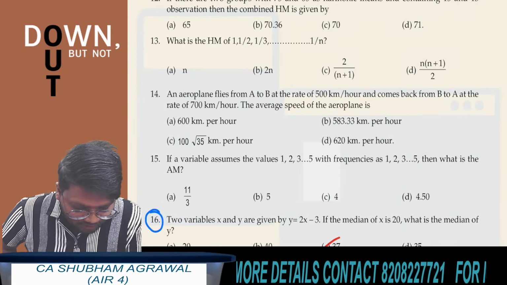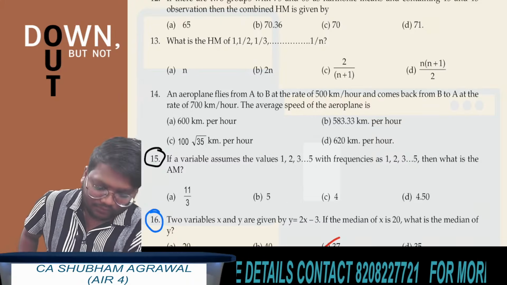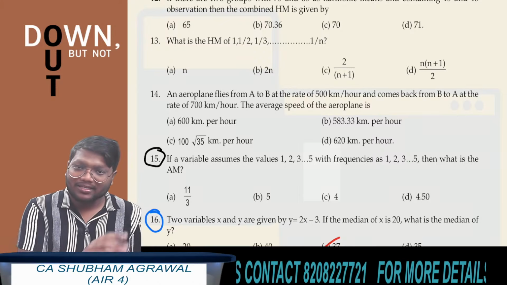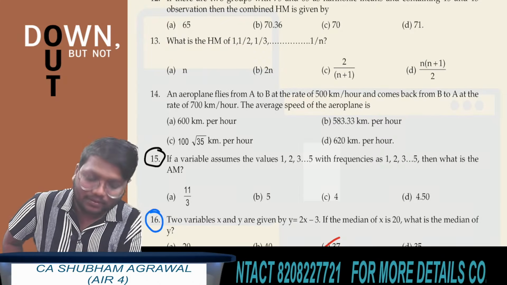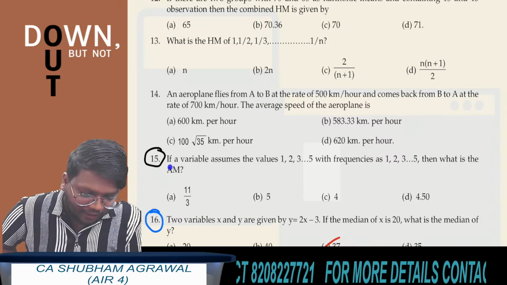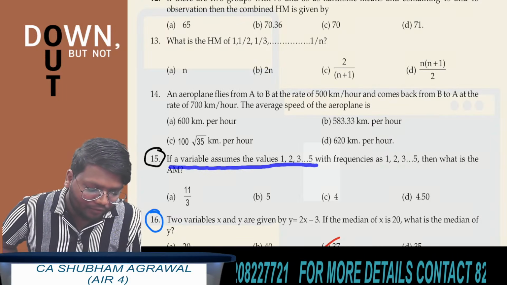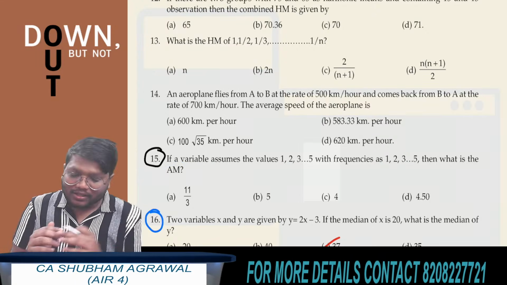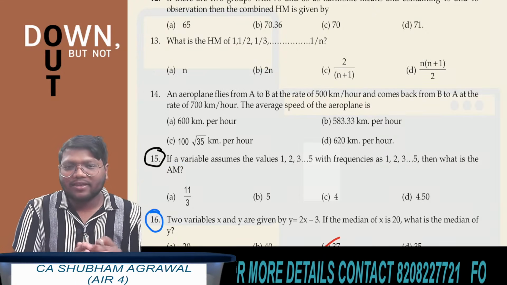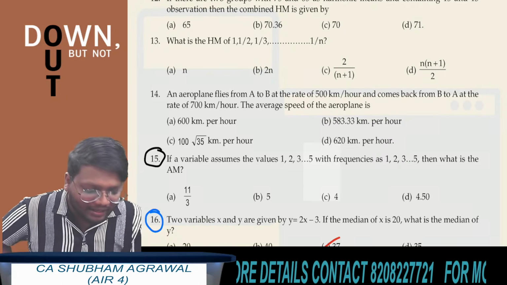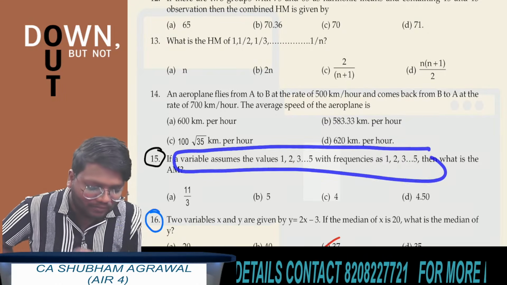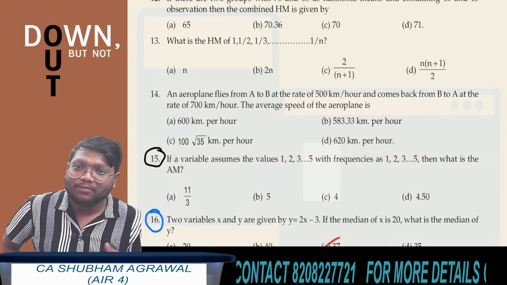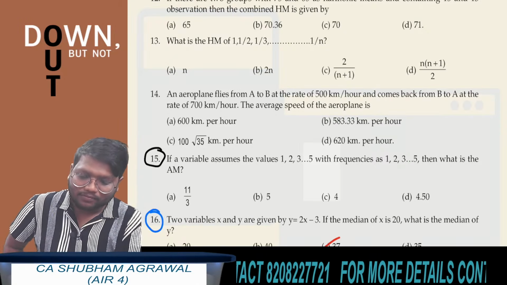Question number 15. This question is also simple, but instead of giving the information in a table, they have given it in statement form. Read this question: if a variable assumes the values 1, 2, 3, 4, 5 with frequencies 1, 2, 3, 4, 5, what is the arithmetic mean? They have not given us the table here. Tell me which formula we have to use.